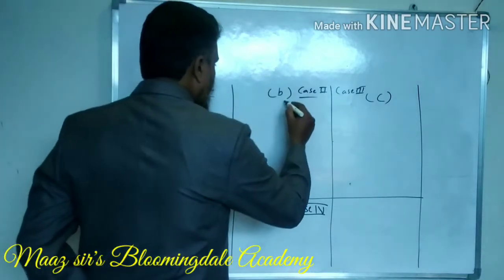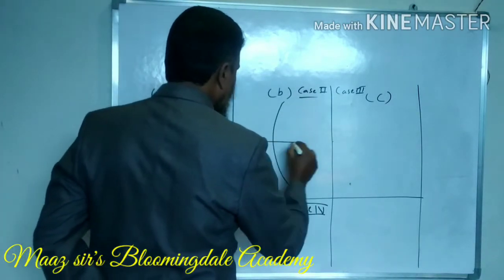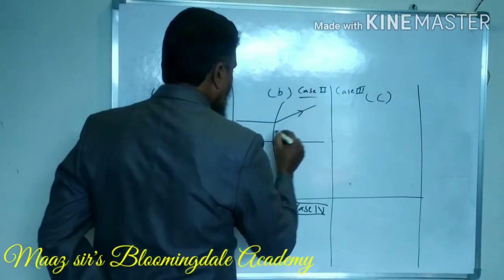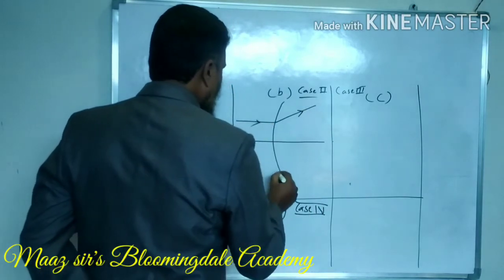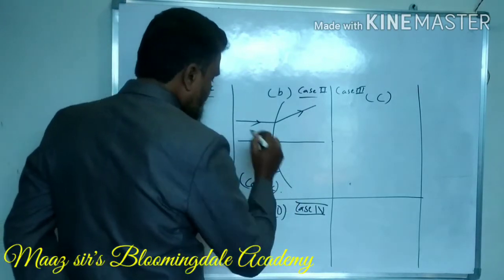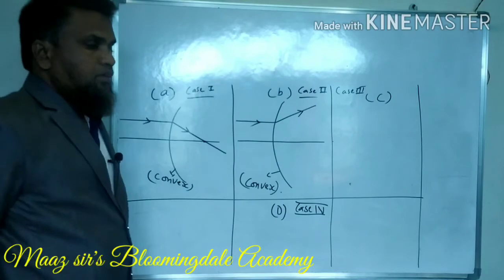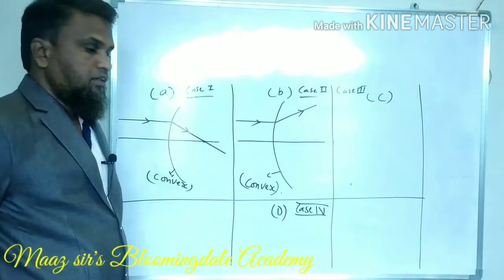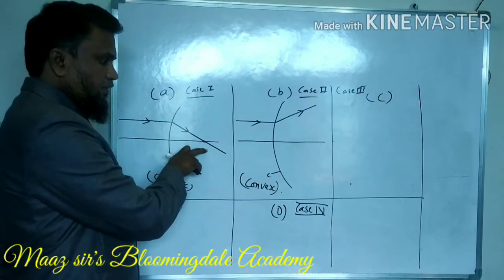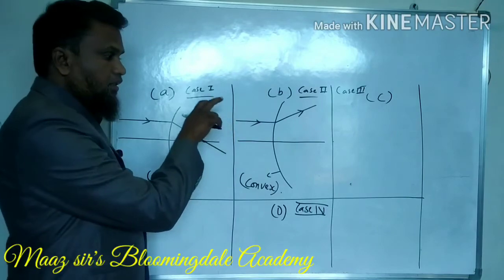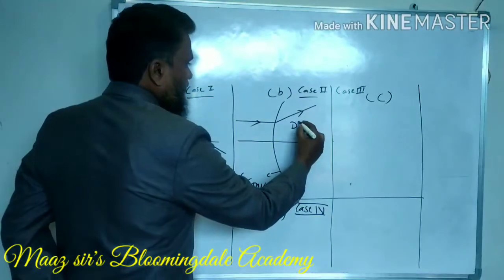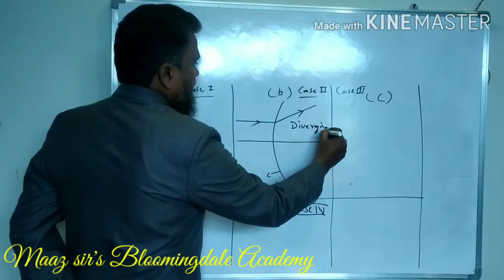Here, when you see the second case, here also it is convex. So what is the difference here? In the first case, when the ray touches the curved surface, it converges. Here, you can see that the incident ray is diverging. It is diverging.